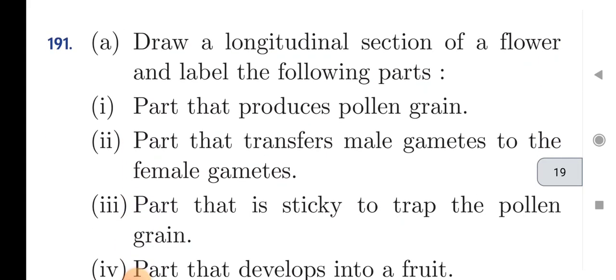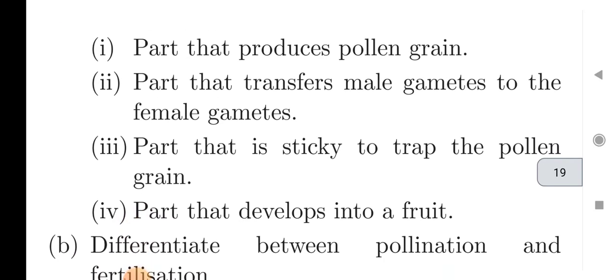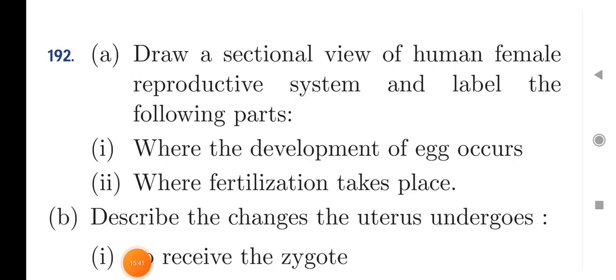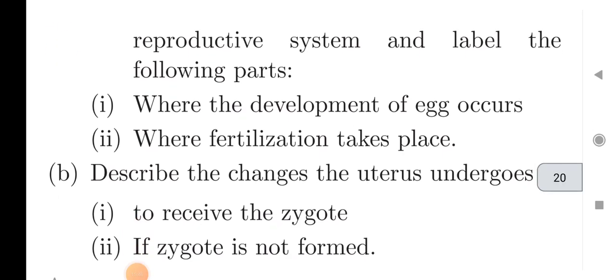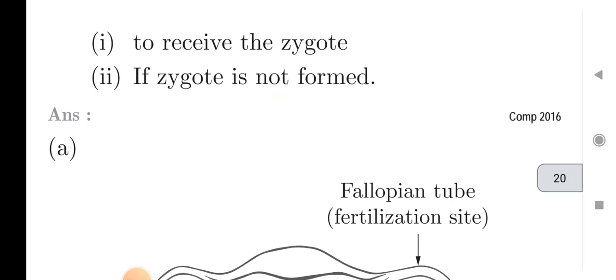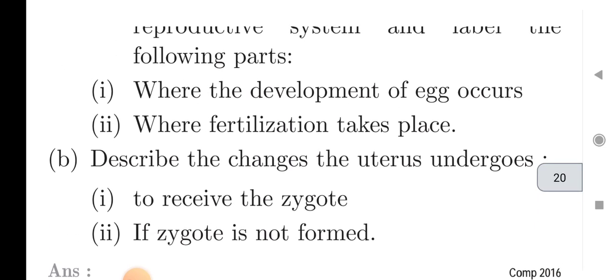Next question is, draw a longitudinal section of a flower. These are questions from your flower part, or the male and female reproductive parts of the flower. And next question is, draw a sectional view of the human female reproductive system and label the following parts: where the development of egg occurs, where fertilization takes place. And second question, describe the changes that the uterus undergoes to receive the zygote, and if the zygote is not formed.